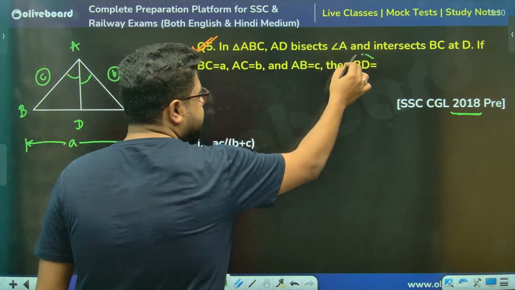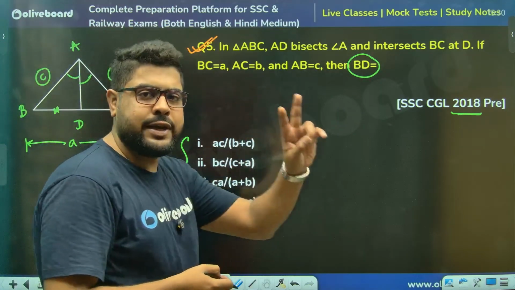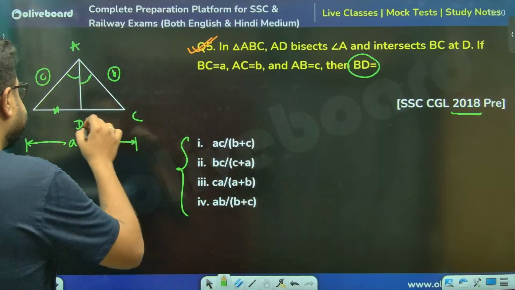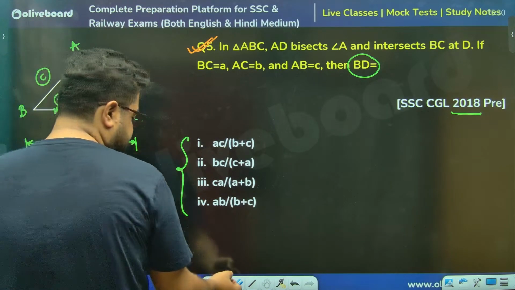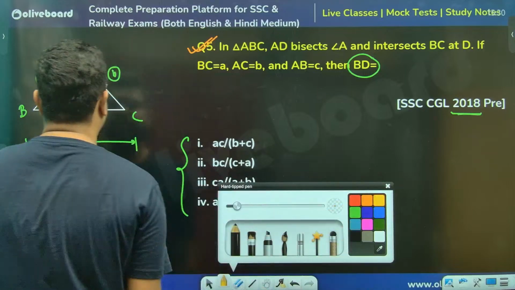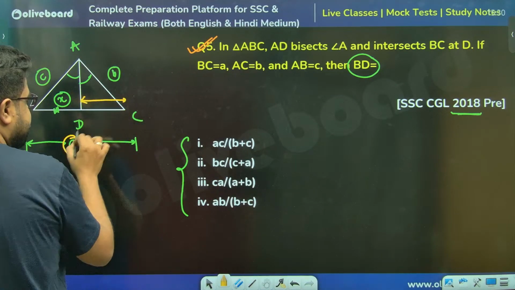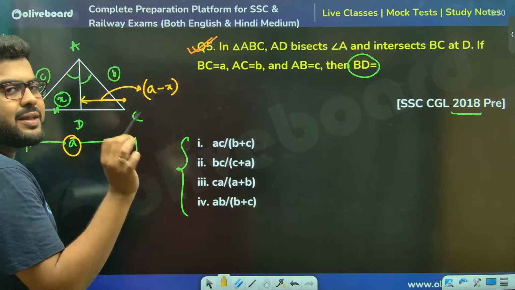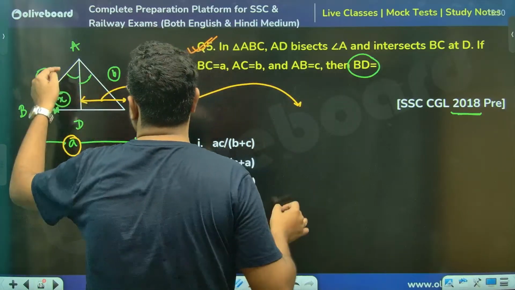Then what is the value of BD? BD means they're asking this. Now, two ways I'll show you. One is the proper way, another is a little bit of a shorter way to understand. I don't know this, so I'm taking this X. Look, this is X. Now, if this is X, then how much will this be? Because the total is A, I can say it will be A minus X. Done, sir. Now just write down the internal angle bisector theorem, sir.